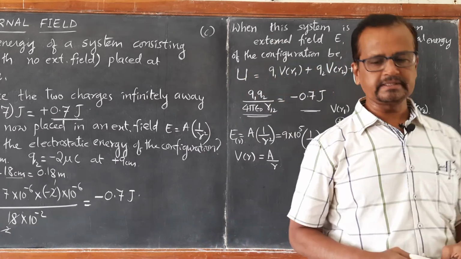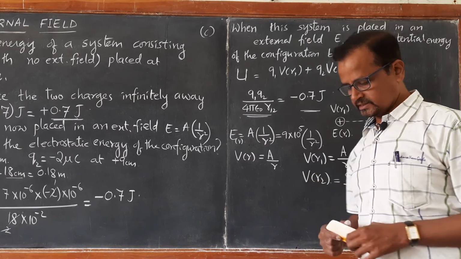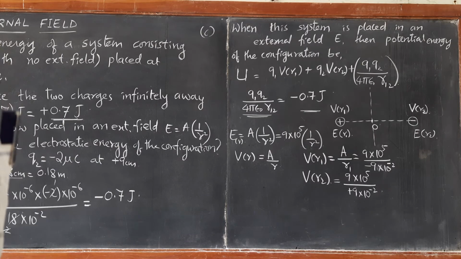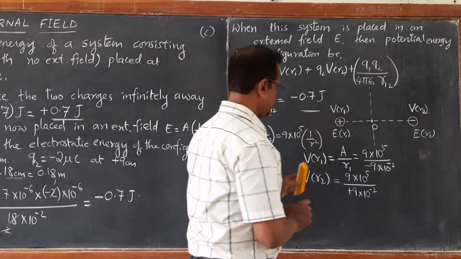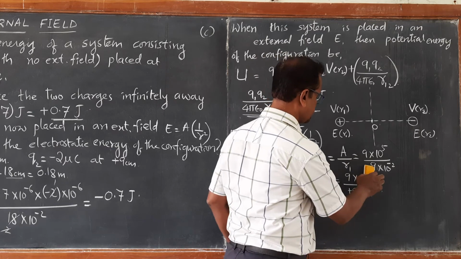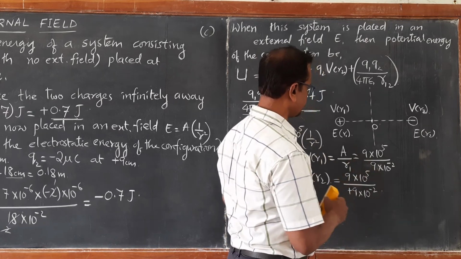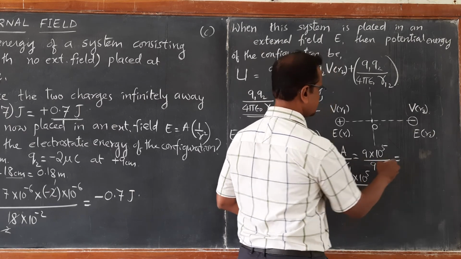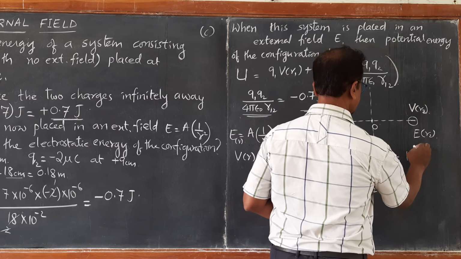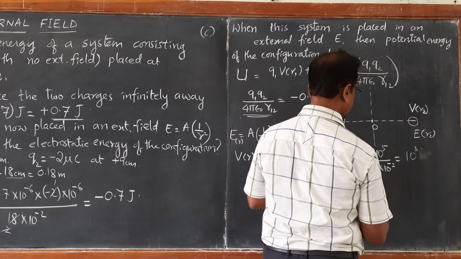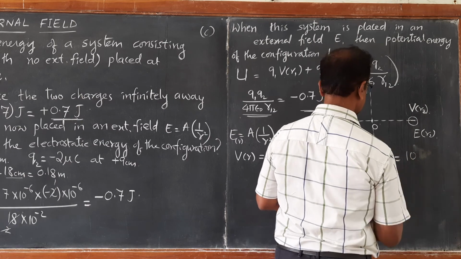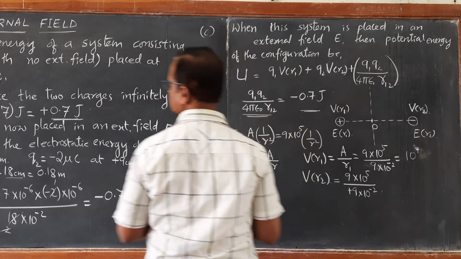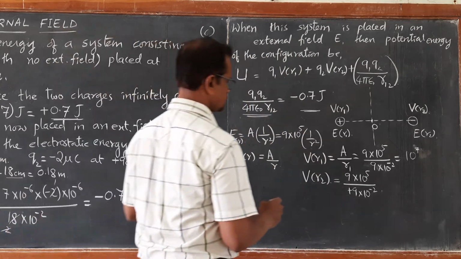So, substituting this, we will be able to get the result. Here you have to take the magnitude, so it becomes a positive value only. So, 9 by 9 and here also 9 by 9. So, this becomes 9 cancels, 10 raised to 3 and here 10 raised to 7.